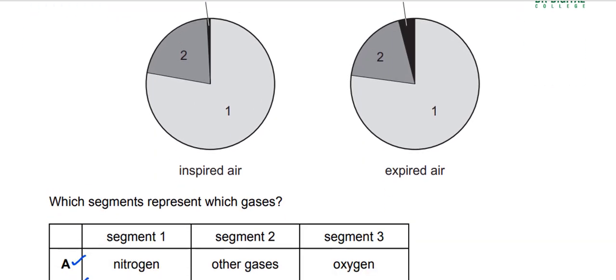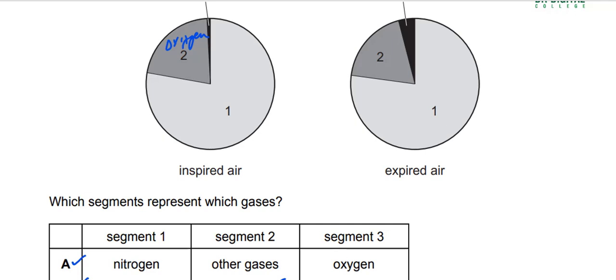So you know that O2 is more here in inspired air and it is less in the expired. So this can be oxygen. You can say that this is the oxygen which is more here, which is less here. So this can be the correct answer. And segment 3 is the other gases.